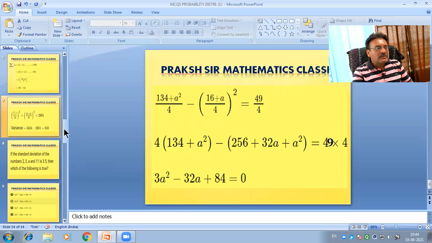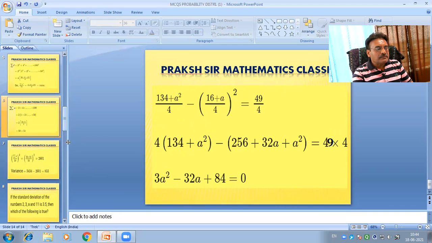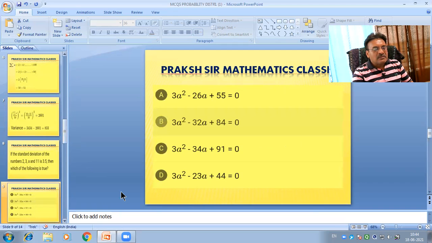Therefore the correct option is 3a square minus 32a plus 84 equals 0. Therefore B is the correct option.